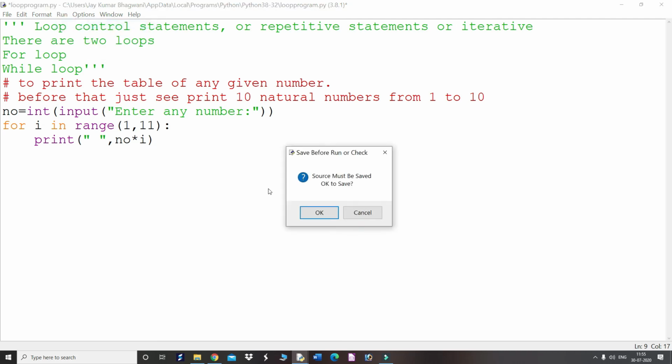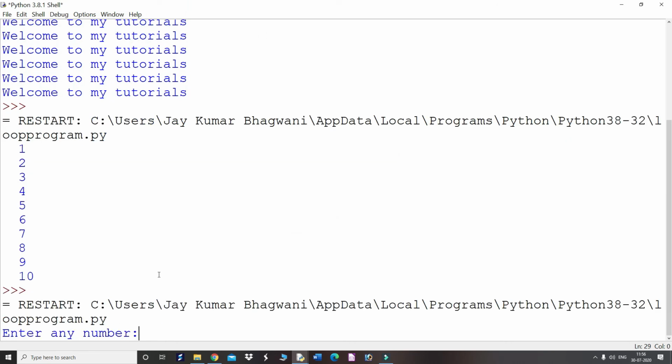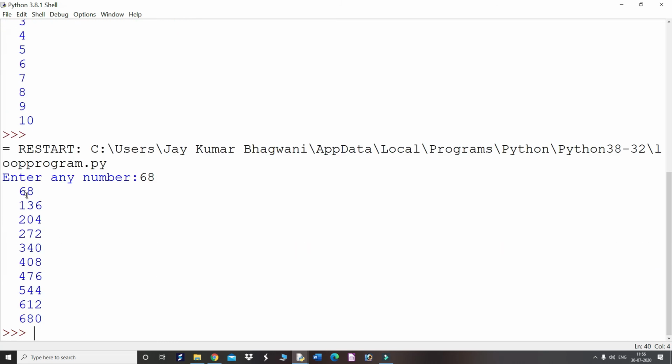Now run the module. Click on OK. So it is asking now for a number. Suppose I have entered 68. So now the table of 68 comes.